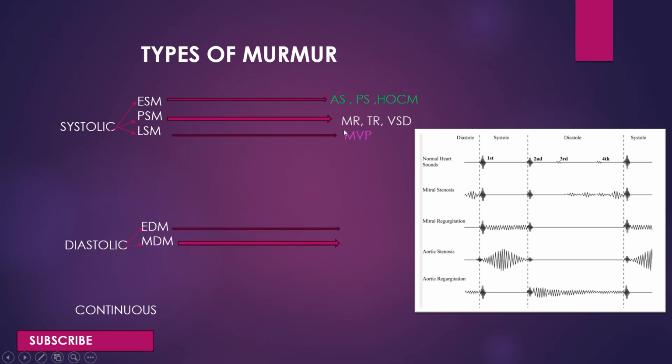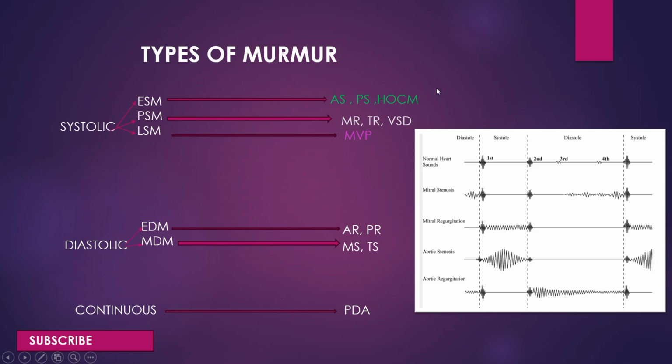Next thing is diastolic. So, in diastolic murmur, there is end diastolic murmur and mid diastolic murmur. Examples are aortic regurgitation, pulmonary regurgitation. In mid-diastolic murmur, there is mitral stenosis and tricuspid stenosis. Here we can see the continuous murmur, and the example is patent ductus arteriosus.